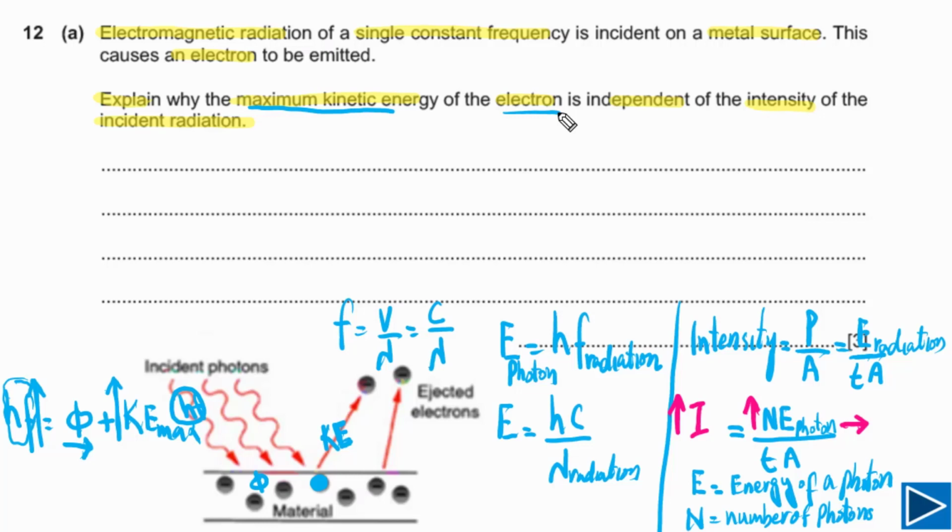It does not depend on intensity. If we increase intensity, it simply means that we are increasing the number of photons, but we are not increasing energy of single photon, because energy of single photon depends on frequency of incident radiation.